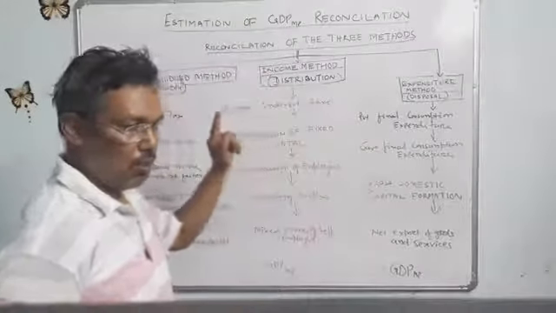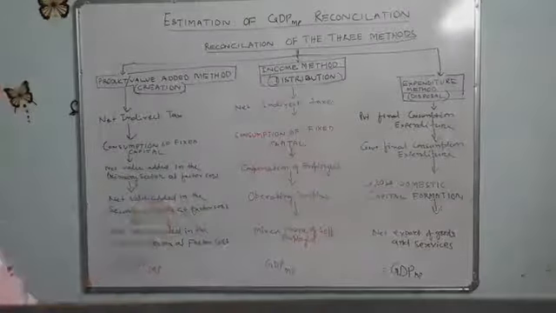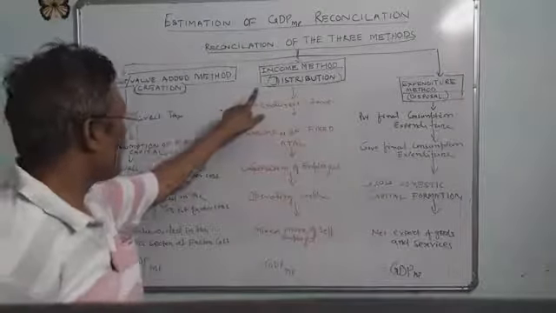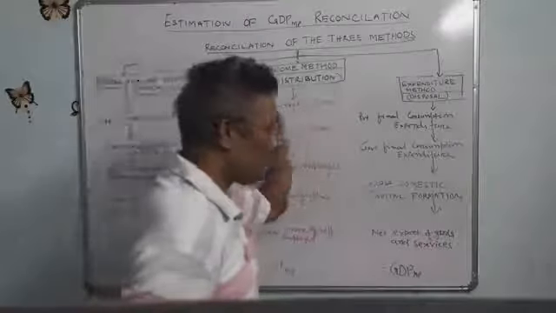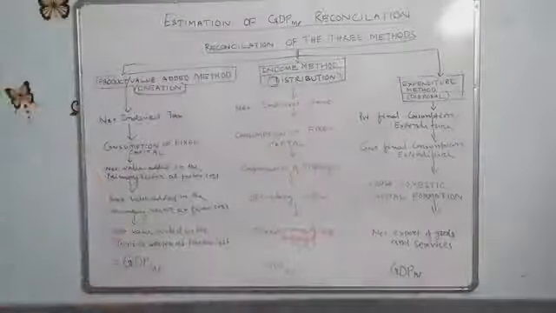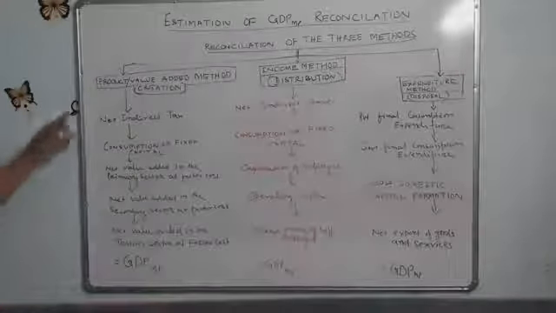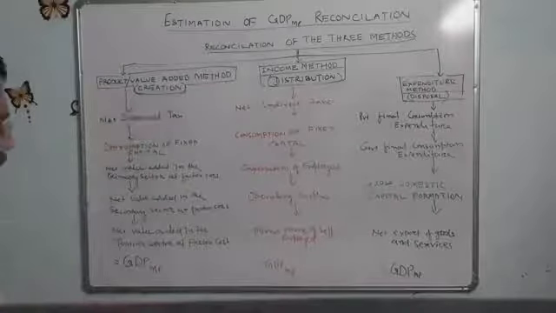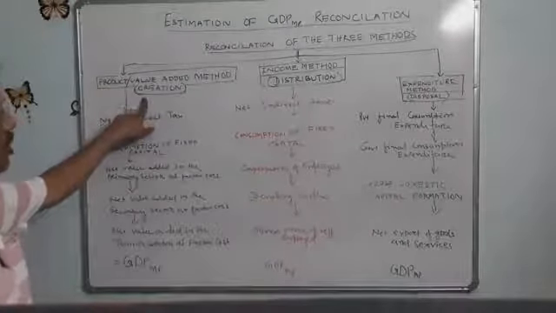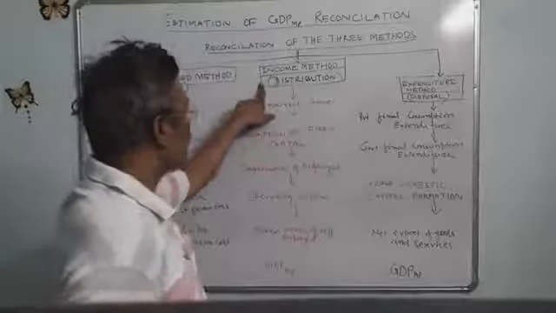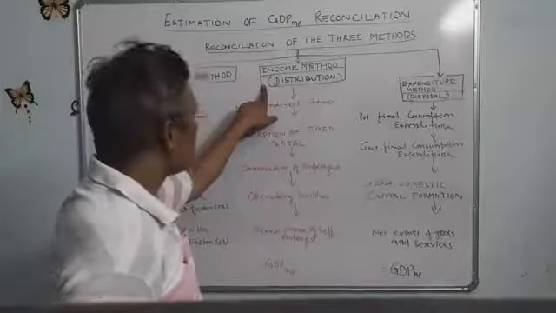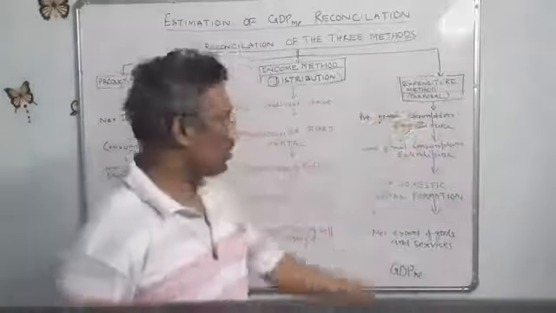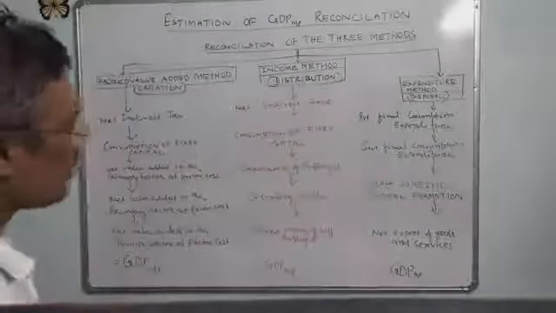This is the revision work. Already we have discussed. This table will clarify it for you, the reconciliation of the three methods. See it. First one is the product or value added method, which creates that value. That is why it is called the creation method. Income method, where income is created, that is the distribution method. Expenditure method, which is given here, the disposal method.